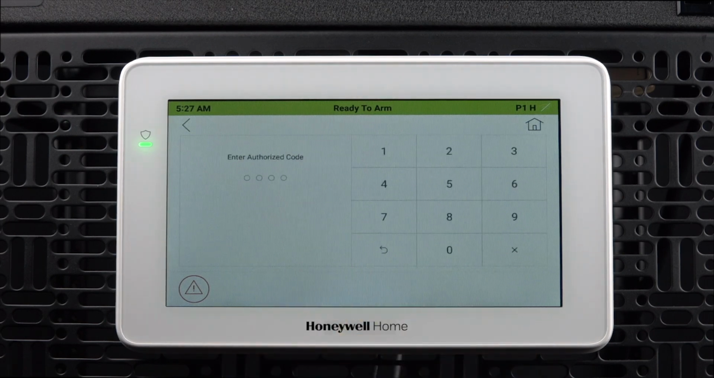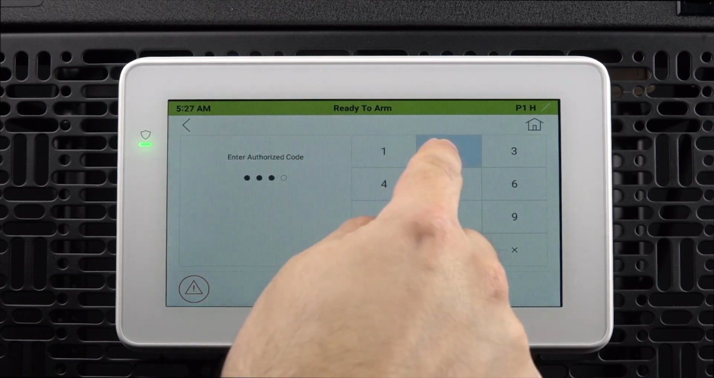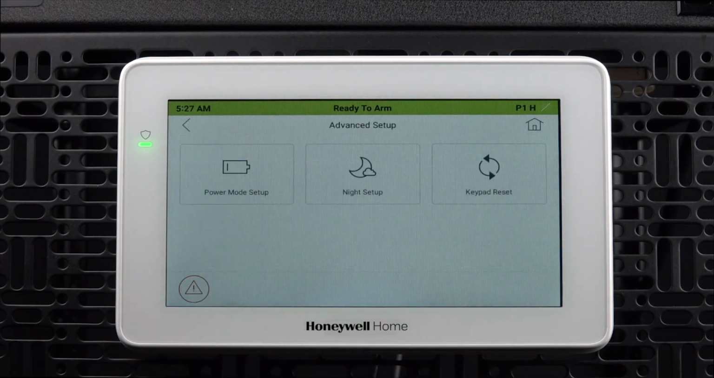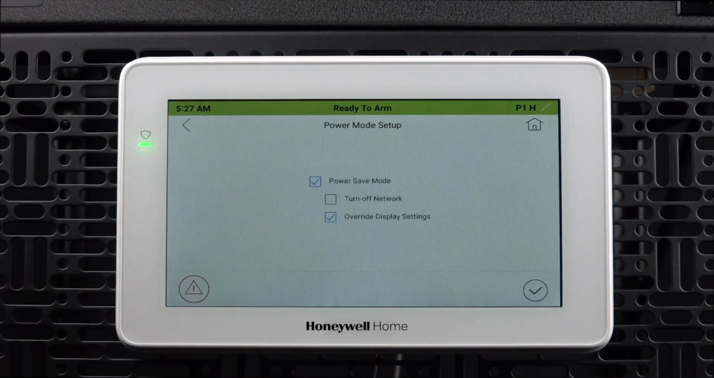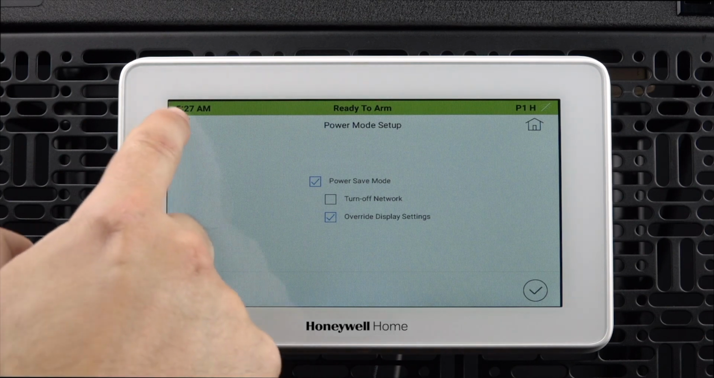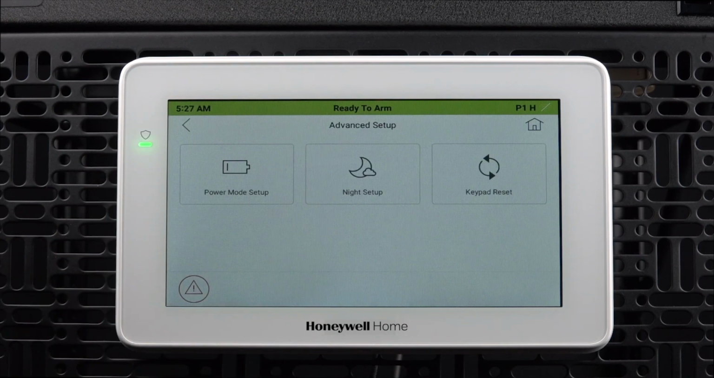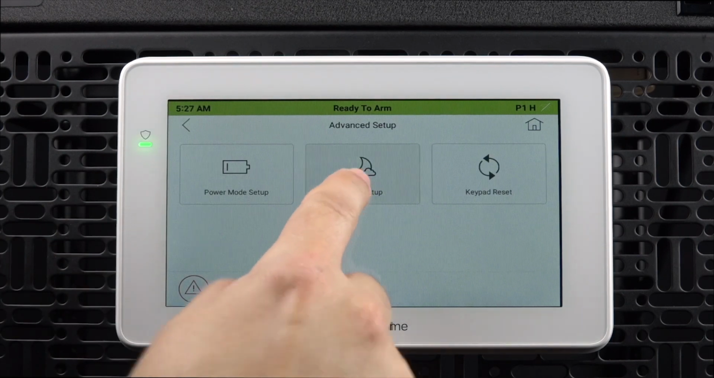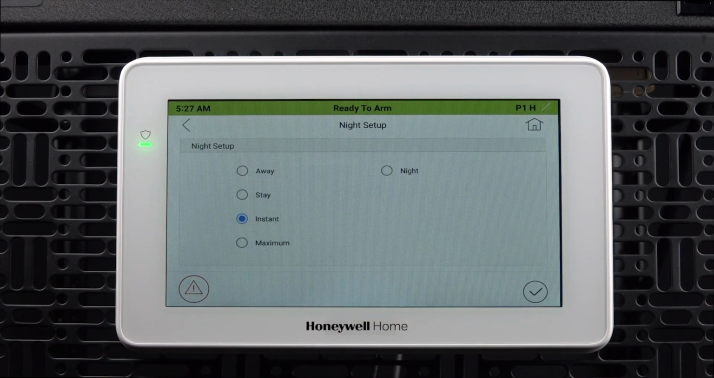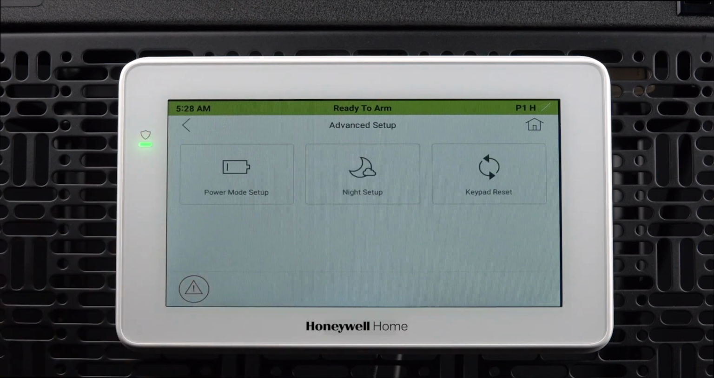Under Advanced Setup, you have options for Power Mode, Night Setup, and Keypad Reset. Power Mode allows you to enable power-saving features. Night Setup adjusts how the system will arm when using the Night Arm function from the security screen. Lastly, Keypad Reset performs a reboot for the keypad.